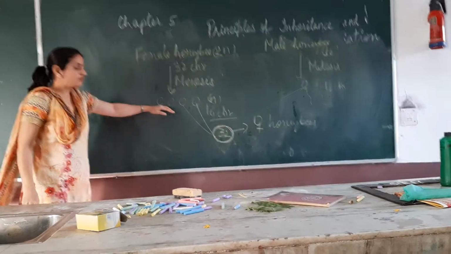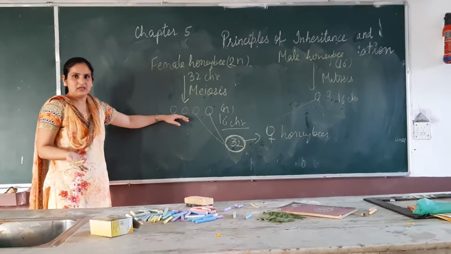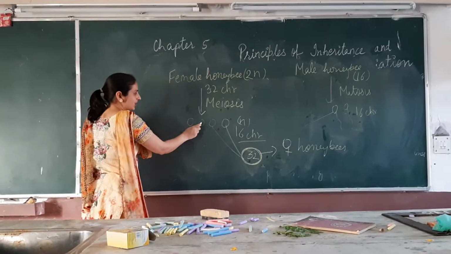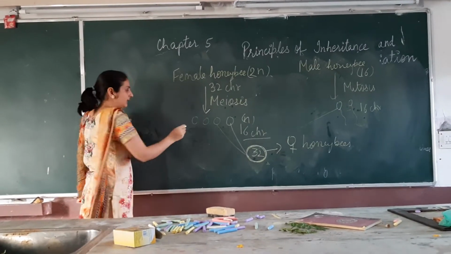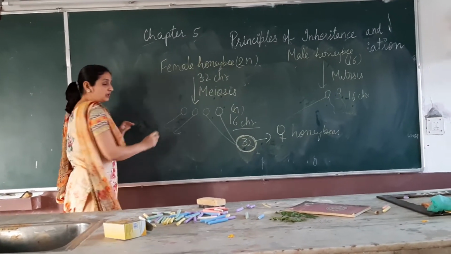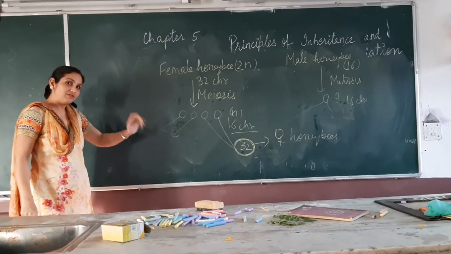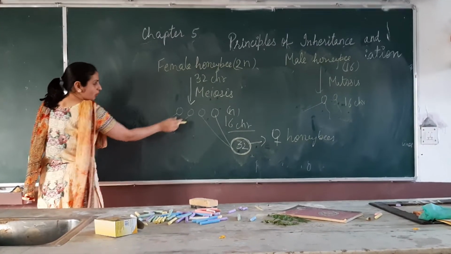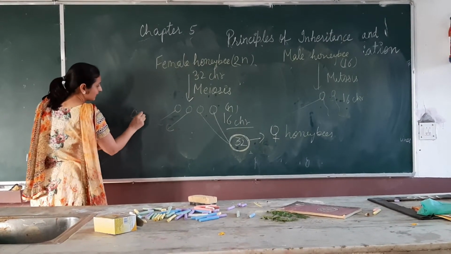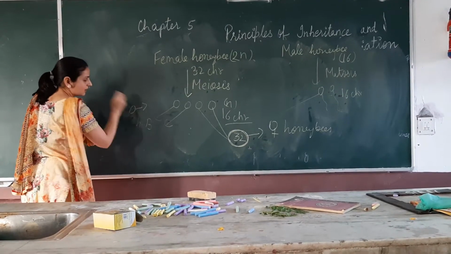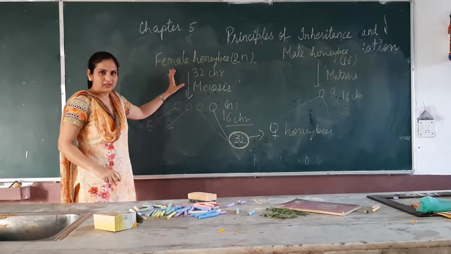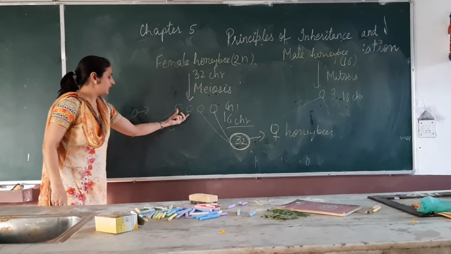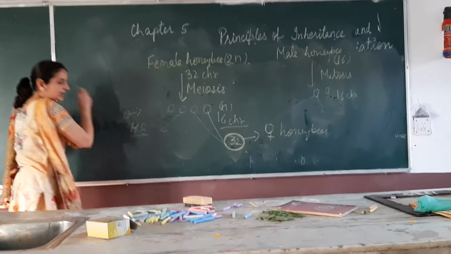right? And some of the eggs don't get fertilized, and they will also form the babies, right? So these eggs are not fertilized by sperms and these will remain unfertilized. But even after being unfertilized, they will also form the honeybees, and these honeybees which are produced from these unfertilized eggs are the male honeybees. Right? So in the honeybees, fertilized eggs will form the female honeybees and unfertilized eggs will form the male honeybees.